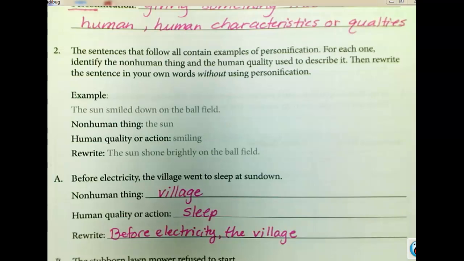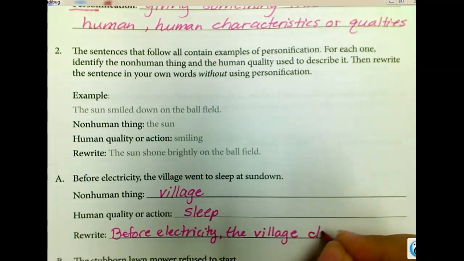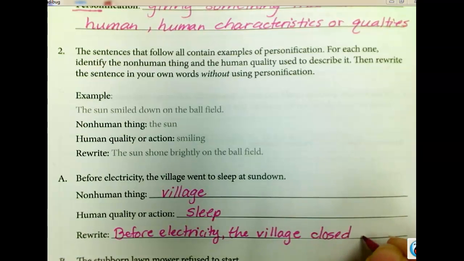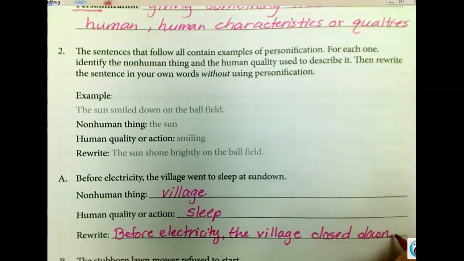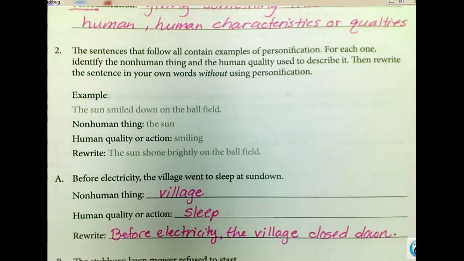But how can you say this in a sentence? We know that the people went to sleep, but what is it trying to tell us? Right. So nothing's going on in the village, right? The village closed down. When I say closed down, I mean that they're no longer selling things in the market. They're no longer out there talking to their friends, right?